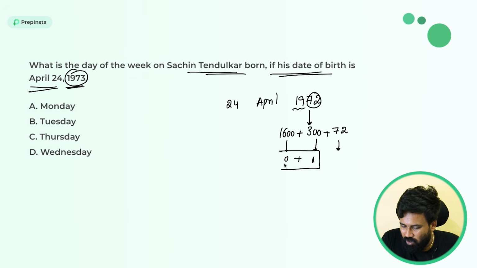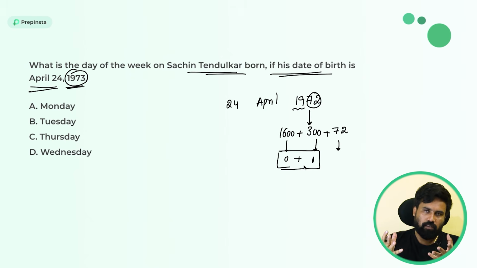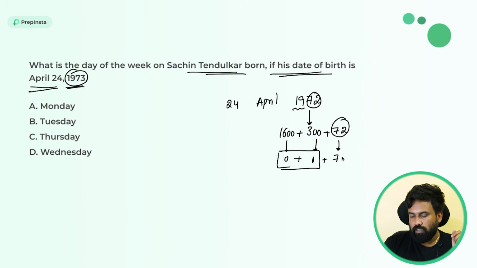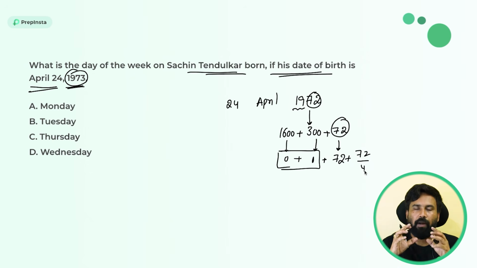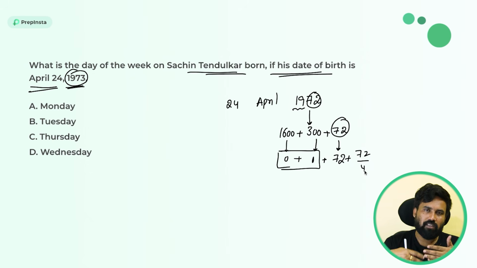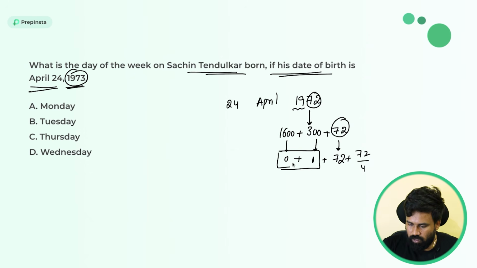In order to know what odd days are and everything, I can't explain now. Please go through our videos. And to get the 72 years' odd days, the shortcut is 72 plus 72 by 4. What does odd day mean? It means you always remove the multiples of 7 as zeros. Every 7 is a 0, or the cycle of 1 week is 7, right? So always a multiple of 7 is 0, like that you need to consider. So here 0, here 1 are the odd days.